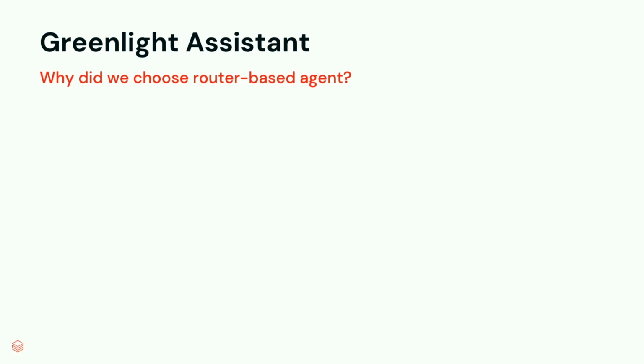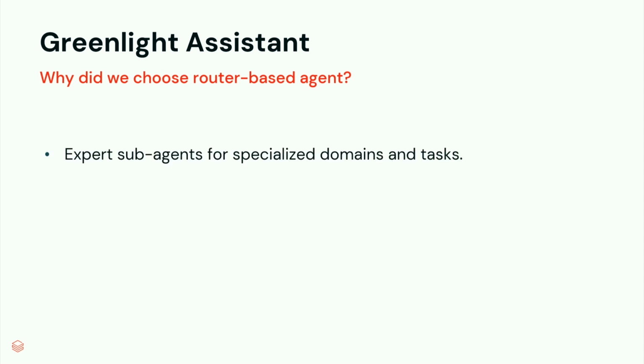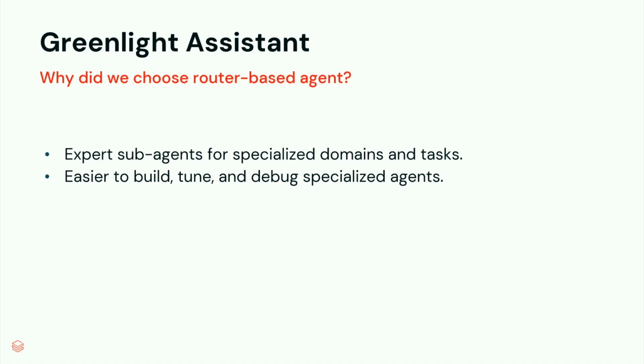I also want to talk about why we chose the router-based architecture instead of the other 2. The first thing is that we need expert sub-agents to handle simple tasks instead of using a giga agent that can handle everything together. Separating everything into individual agents makes it easier for us to build, tune, and debug.